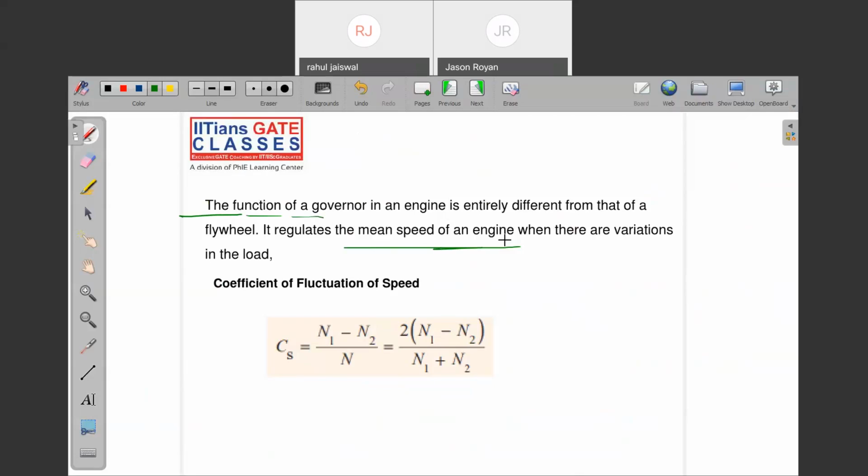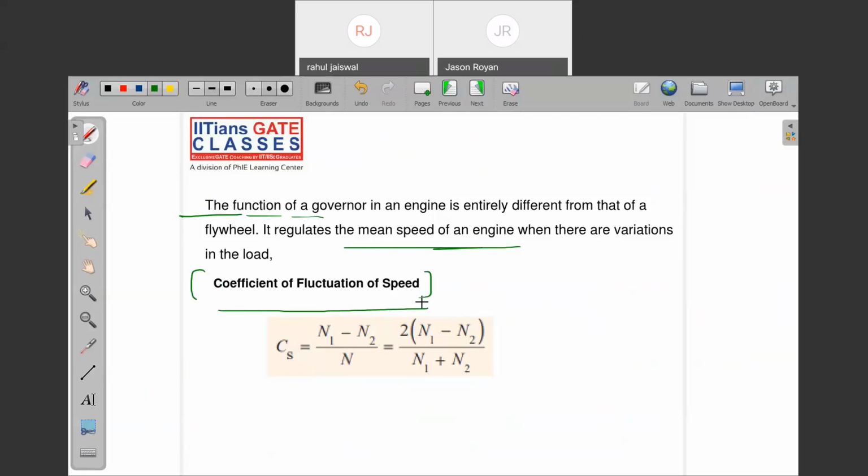fuel supply. If the fuel supply is cut off, what will happen? Engine speed automatically comes down, because burning of the fuel will not be there. The expansion stroke will not have enough power to generate the brake power. What will happen? The engine speed automatically reduces. Are you getting my point?